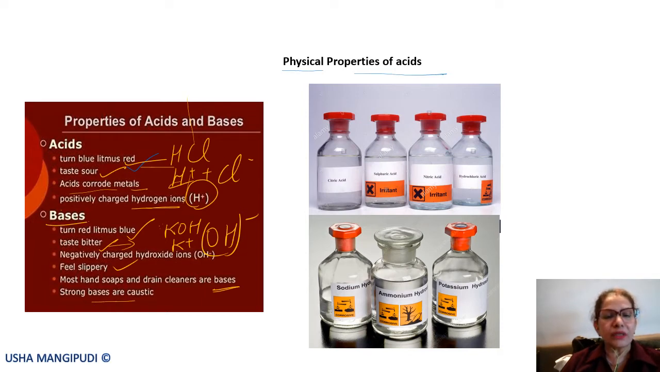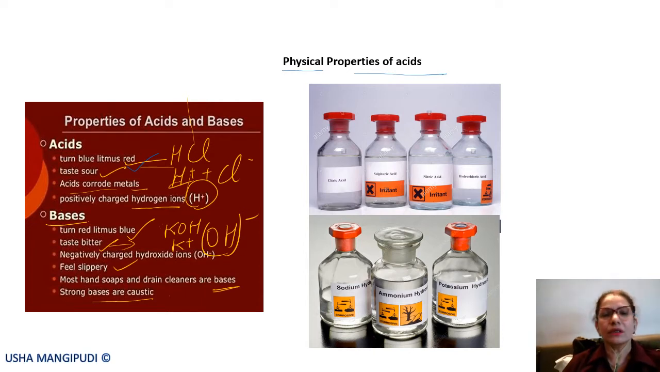Then strong bases are caustic. Caustic means they cause itchiness. When soap falls in the eyes, they start burning, right? That is a slight itchiness. It is not like the burning when acid falls on the skin. It is different. We'll call it some itchy, very irritating sensation.